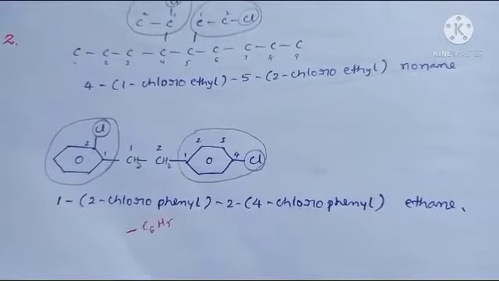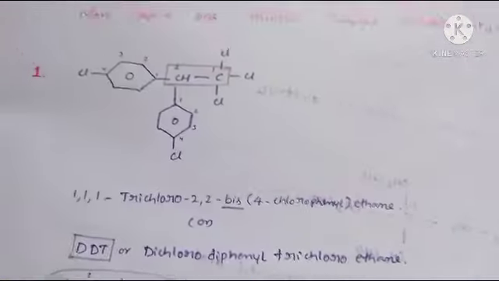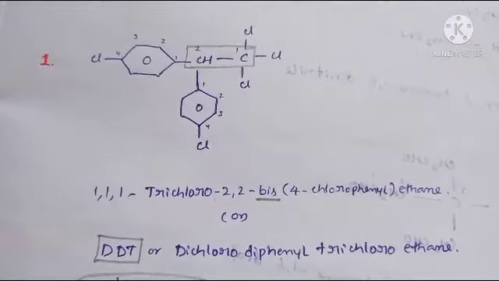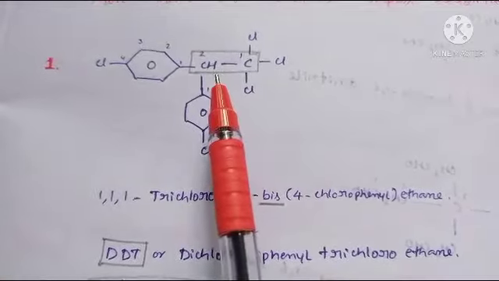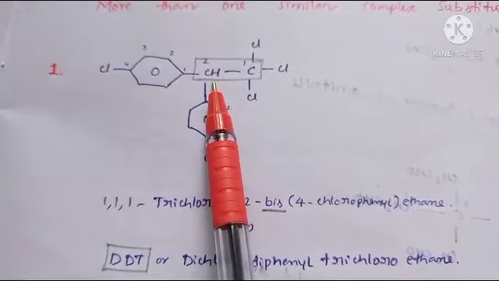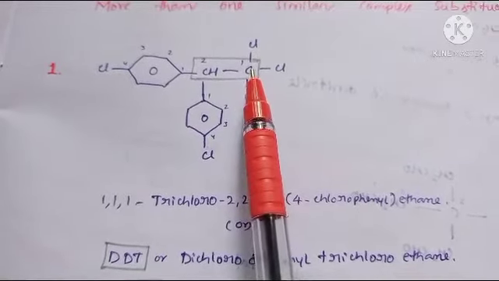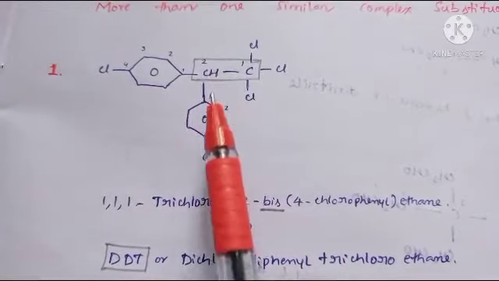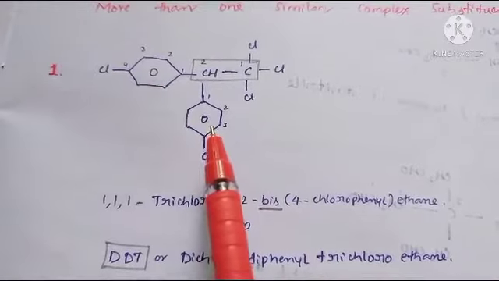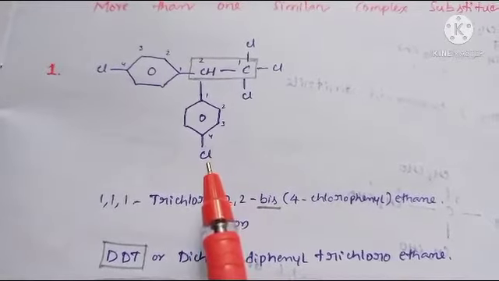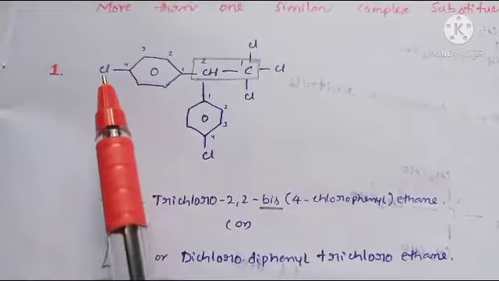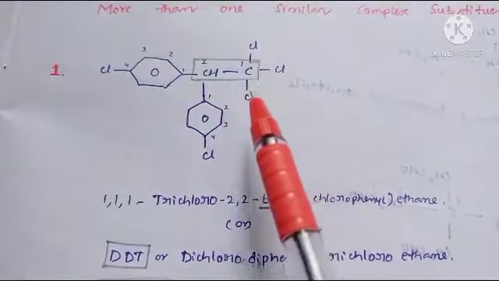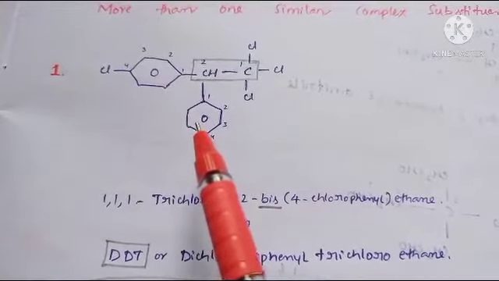Next one, see this structure, same model. Here also the long chain actually contains only 2 carbons. This is 1 carbon, this is 1 carbon. But this carbon contains 3 chlorines. This carbon contains 1 hydrogen and 2 phenyl groups. But the phenyl groups also have substitutions: at 4th position 1 chlorine, and at 4th position 1 more chlorine. So how can you write? These 3 are chlorines, and these 2 are phenyl groups.